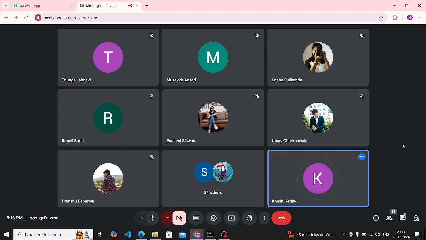After the live session and after your doubts are all clear, we will give you 6 to 7 days for submitting each task. Within your 6 7 days you have to submit your task. Now the question is how to submit your task. Basically you have to submit your task on two platforms: first is LinkedIn and second is GitHub. In LinkedIn you have to share the screenshot of the code and the output, or you can share a screen recording, and then you have to tag the company so that we can check your answer.